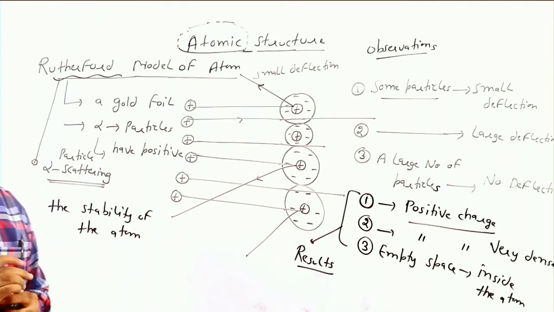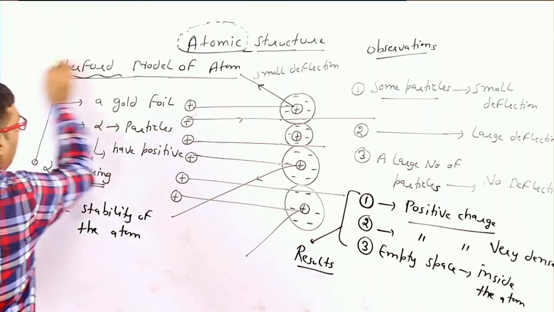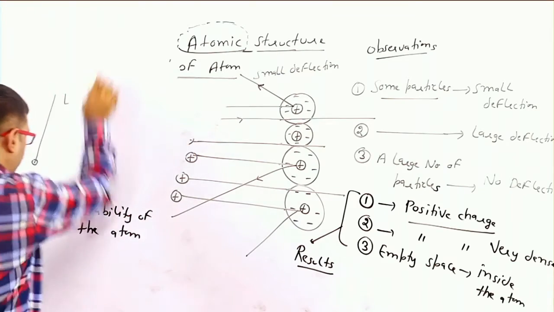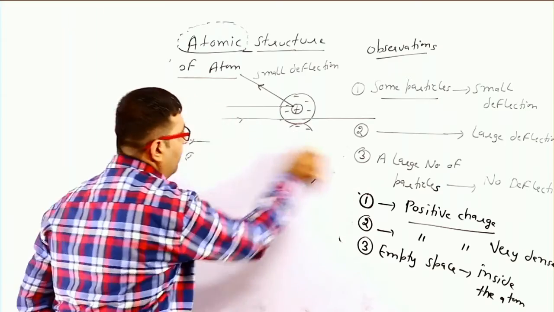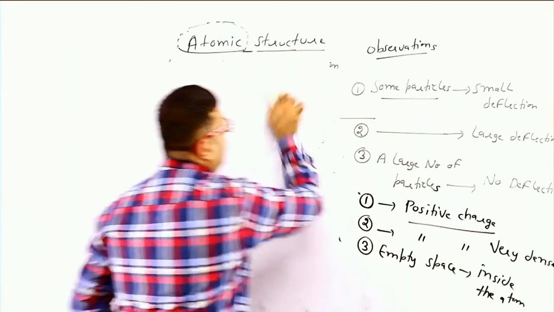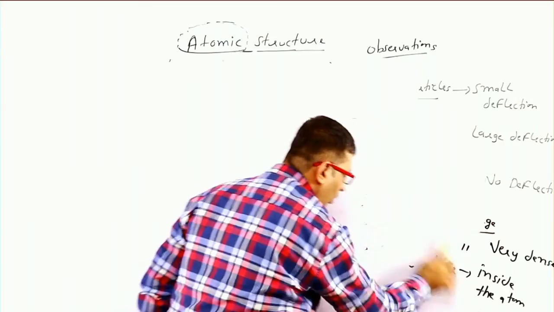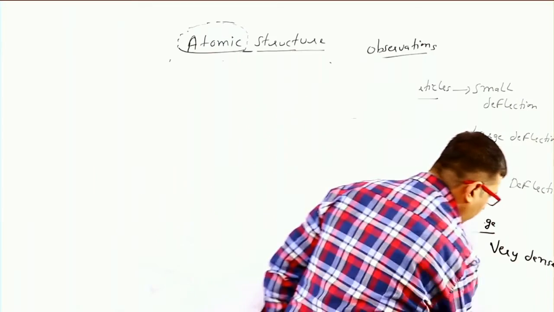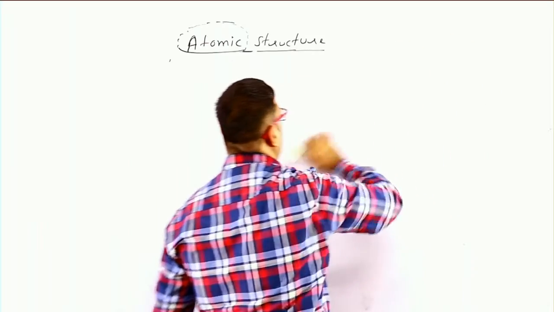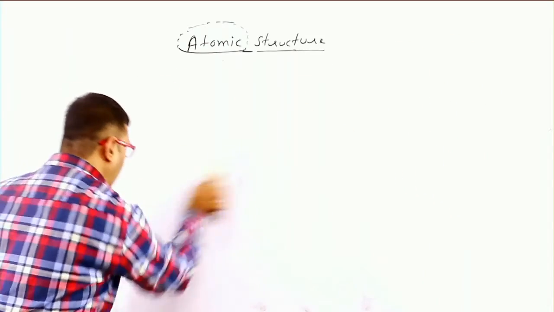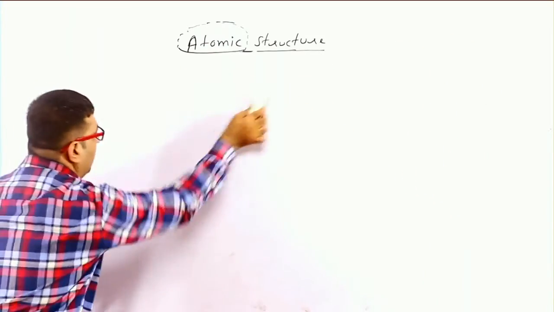Now we will discuss Niels Bohr's model of atom, which explains the stability of atom, why electrons do not jump into the nucleus after losing their energy. This phenomenon was explained by Niels Bohr.